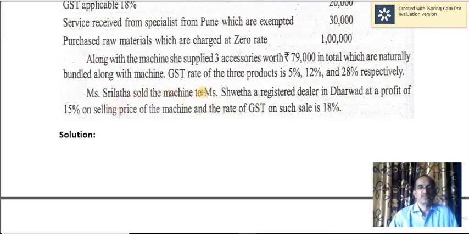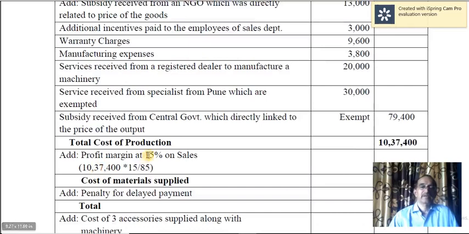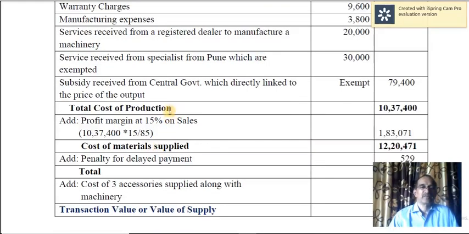Ms. Srilata sold the machine to Ms. Shweta, a registered dealer in Dharwad, at a profit of 15% on selling price of the machine. See, here you have arrived at the cost of production. It is not the selling price, it is the cost of production. Now you have to convert that into percentage on cost.